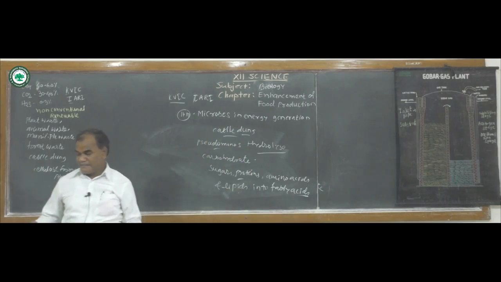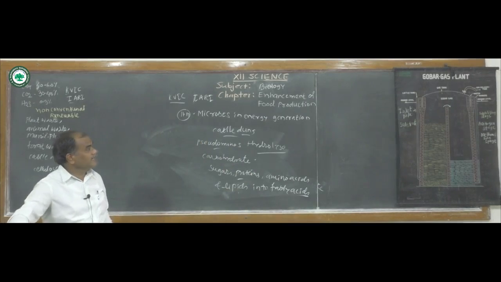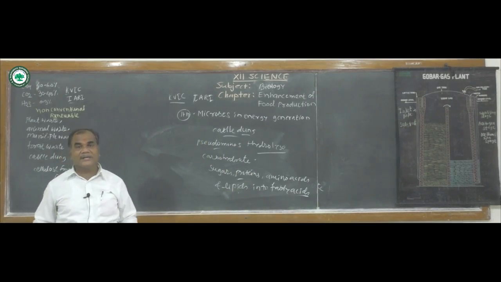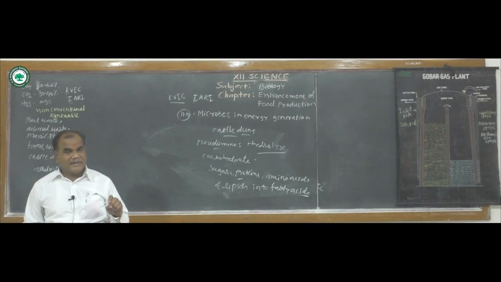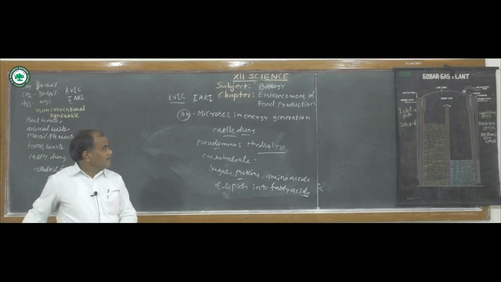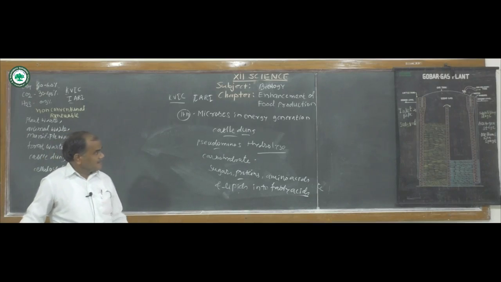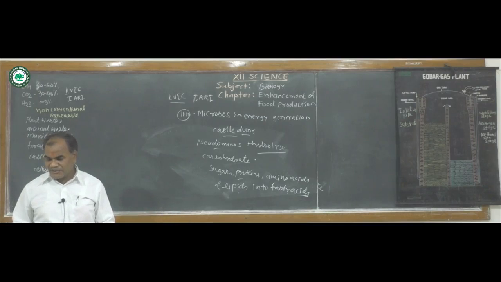This gobar gas plant plays an important role in our country. Why? Because cow dung is very easily available, so it is a very cheap source. Let us see the benefits of it. The cow dung and other municipal waste are very easily available around us.